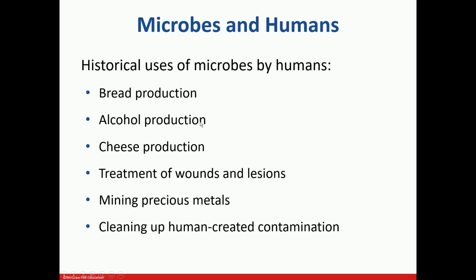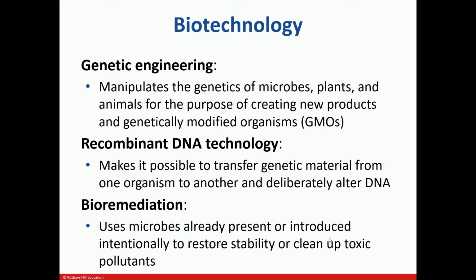Alcohol can be produced by the process of fermentation. It can be done with the help of bacteria, or it can also be done with the help of yeast. Various kinds of bacteria are involved in the production of cheese. Microbes are also used in treatment of wounds and lesions, mining precious metals, and cleaning up human-created contamination. If you have seen an oil spill, it can be cleared with the help of microorganisms. So this is all the good part of the microorganisms.